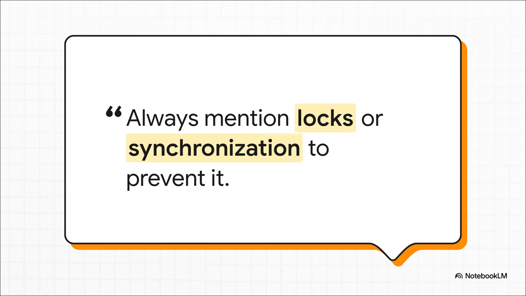And really, that's the most important thing to remember. If you see something like this, the key is to identify it as a race condition and then immediately say the solution is synchronization, using a lock. That shows you get the what, the why, and the how to fix it. So I'll leave you with this thought. Where else might these little race conditions be hiding in the code you work on every day?